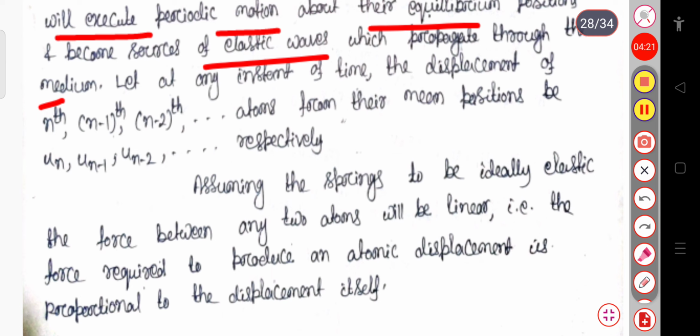Let at any instant of time the displacements of the nth, n minus 1th, n minus 2th, and so on atoms from their mean positions be un, un minus 1, un minus 2, and so on respectively.